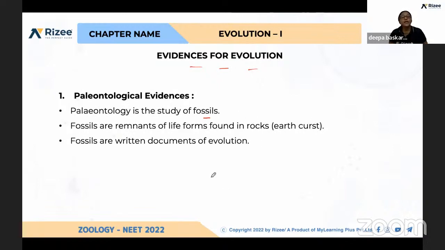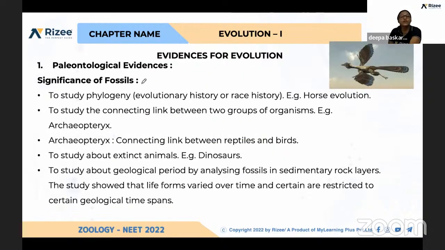Okay, what do you mean by fossils? They are the remnants of life found in rocks, found in Earth's crust, you can say. Wherever we find the remnants of life, like bones, some of the remnants have been present in the rocks also. Even we can collect them freely, bones we can collect. And the fossils are the written documents for evolution. And we can find what the significance of fossils is.